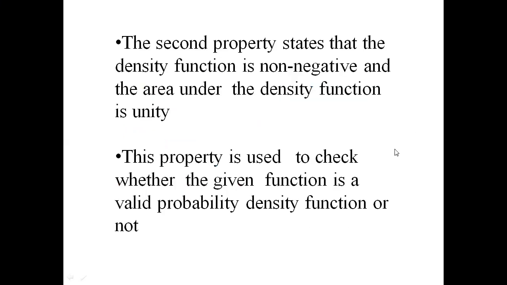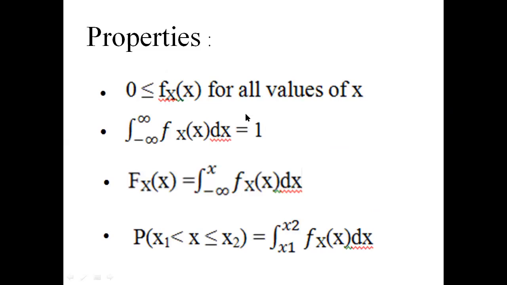This property is used to check whether the given function is a valid probability density function or not.